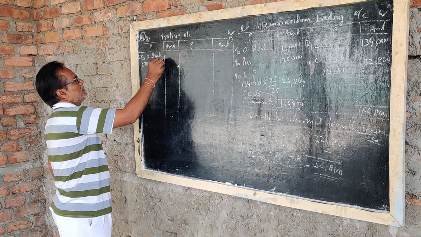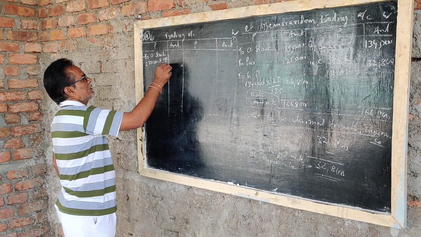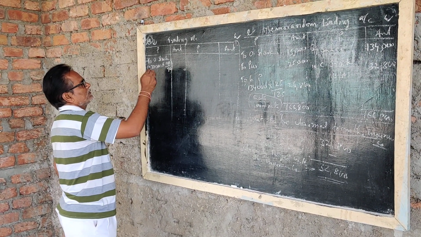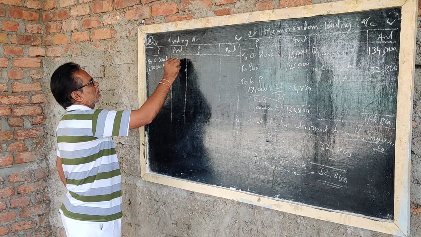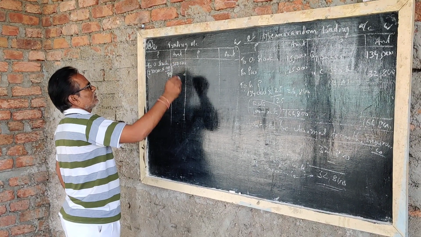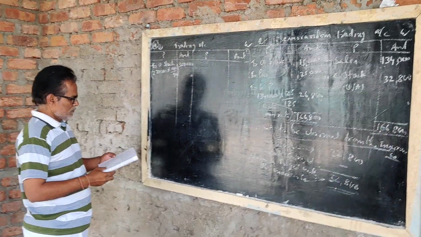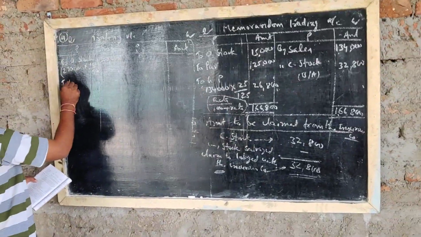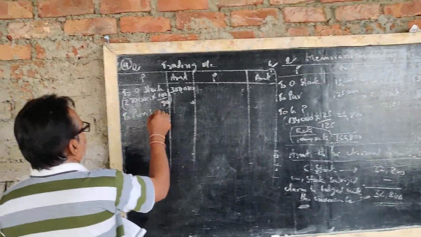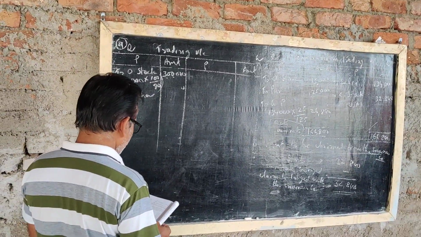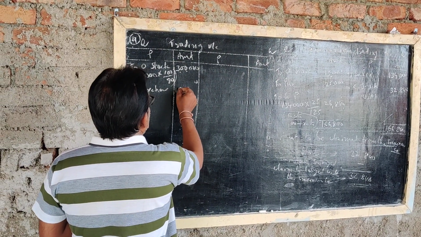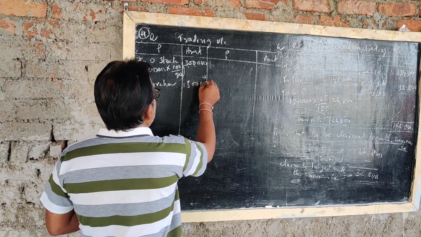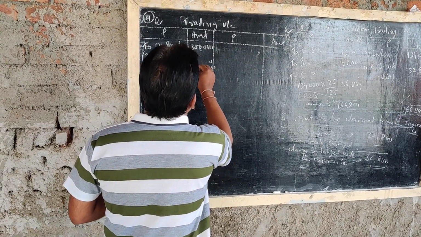At that time you can take 100 by 90, as I explained in the previous sum. So 3 lakhs rupees. To purchase, 15 lakhs.